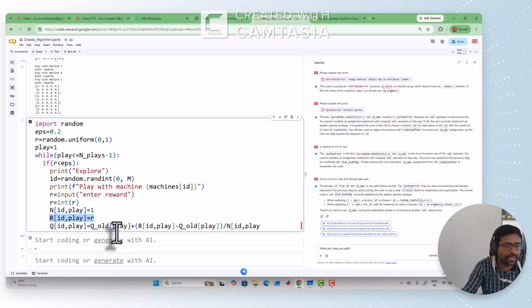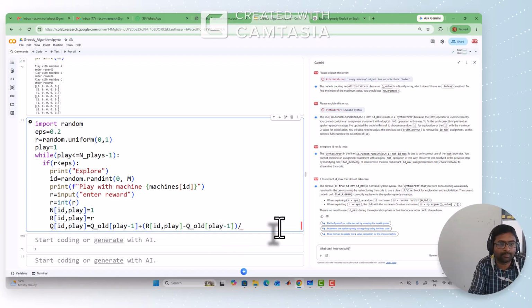And similarly you can do the Q update, but here you have to take the old one, that means play minus 1 you can consider. So here it should be play minus 1. And here you have to consider the sum. For every row, if the machine is played, then you got a 1. If you sum all the ones, that will represent the total number of plays.